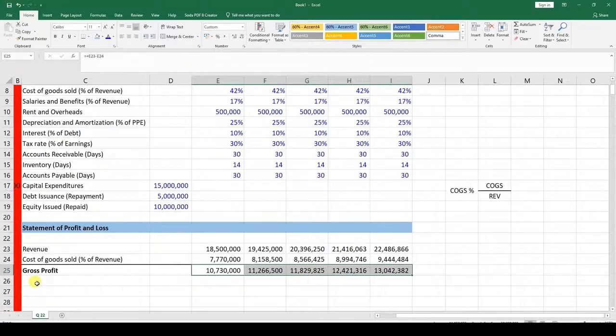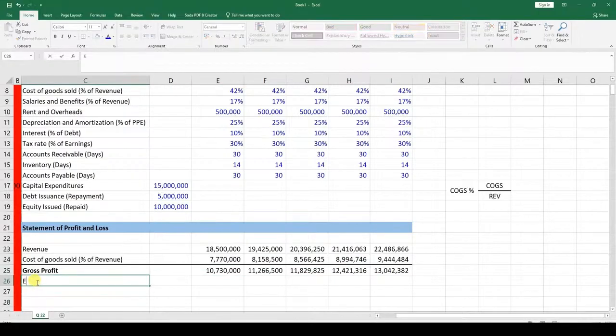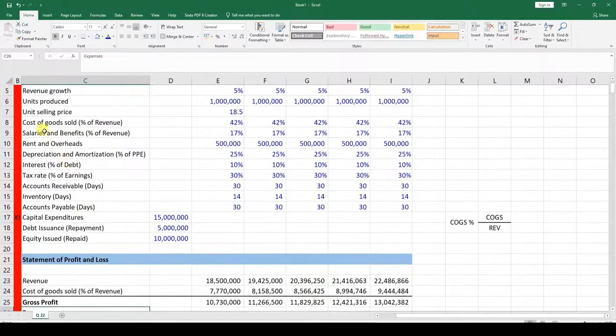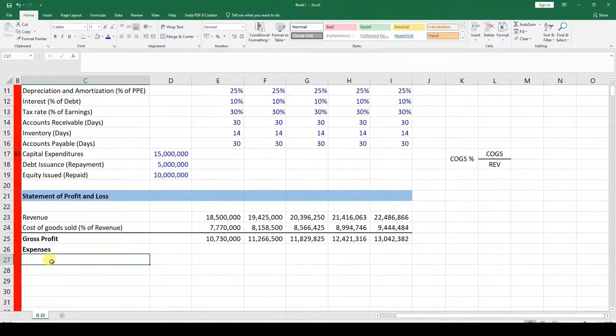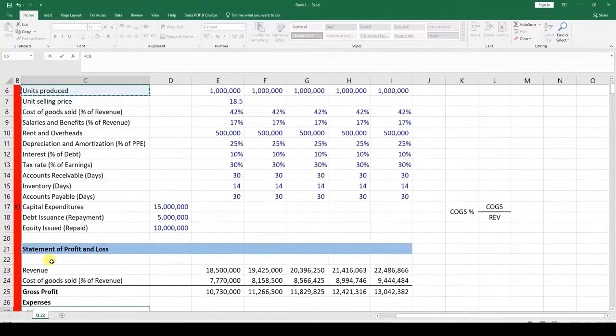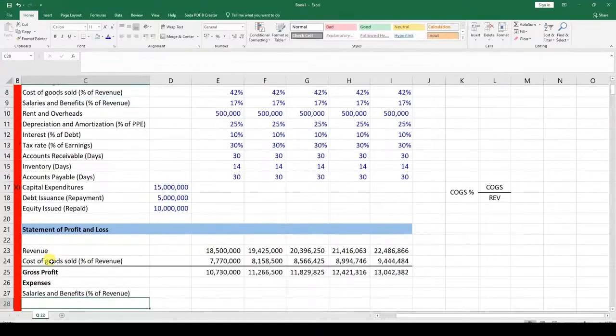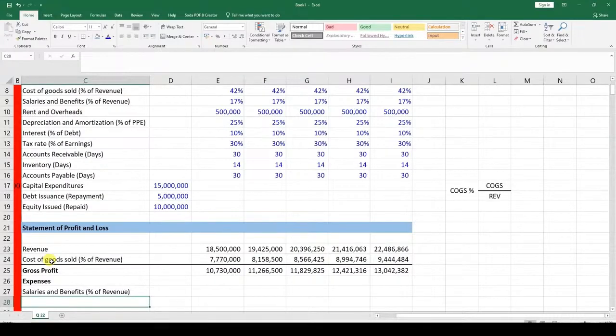So now we talk about the expenses over here, and you can be able to put it bold. So we start the first expense over here moving down as, what? I may not remember. The first expense should be salaries and benefits. You can see up over here, salaries and benefits. So we put plus, we just go up to salaries and benefits there. Say enter. And for salaries and benefits, we are seeing it is as a percentage of revenue, so 17%.